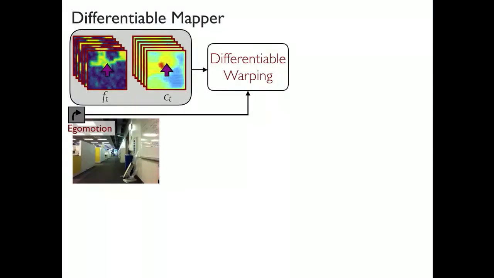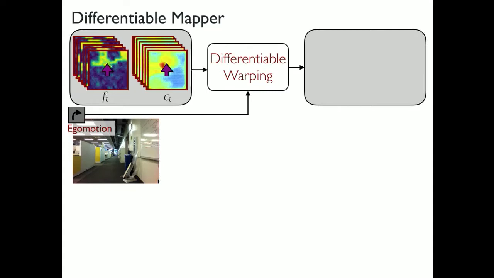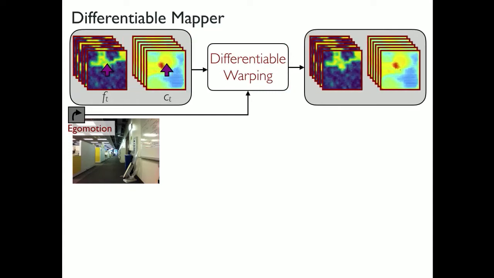Now, let me tell you a little bit about the mapper. As I said, we are going to incrementally build up a representation for space. So let's assume we have some representation for space from the previous time step. And now we have this new image along with an ego motion that comes in as input. What we first do is essentially transform this representation of space to bring it into the current coordinate frame. And this can be done by a differentiable warping layer, which is essentially doing bilinear sampling, which is obviously differentiable. And what exactly happens here is if the robot is rotating right, you essentially copy over the representation and then rotate it left. So that now, again, you are at the center looking upwards.